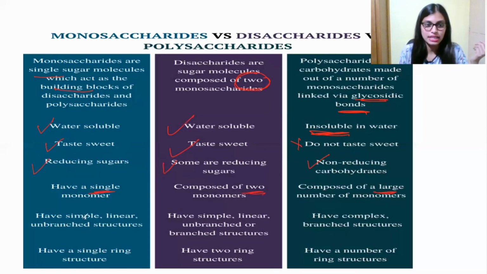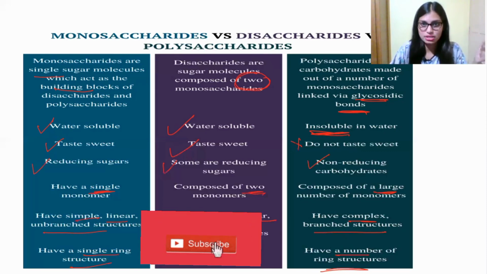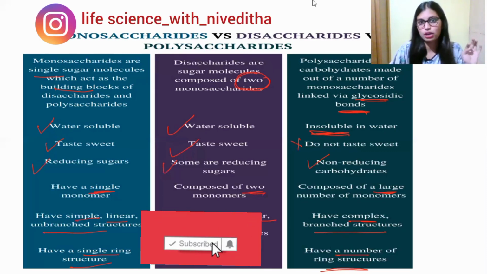Monosaccharides have a simple, linear and unbranched structure, and disaccharides also have a simple, linear, unbranched or branched structure. Polysaccharides have complex branched structures. Monosaccharides have a single ring structure, disaccharides have two ring structures, and polysaccharides have many ring structures. So this is the overall summary about monosaccharide, disaccharide and also polysaccharide.